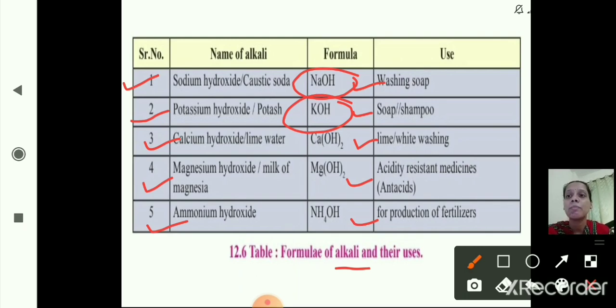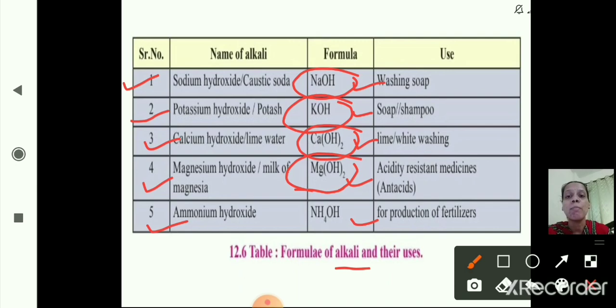Now the next, calcium hydroxide or lime water, CaOH2, is used as lime or whitewashing. Whitewashing is calcium oxide, that is CaO. And the next, magnesium hydroxide or milk of magnesia, MgOH2, is used as antacids.